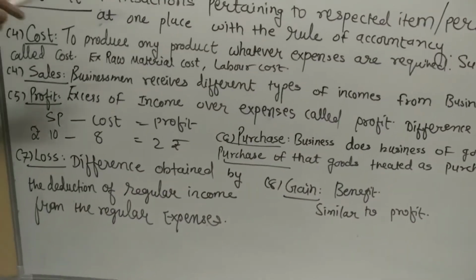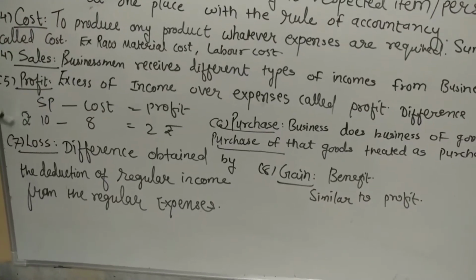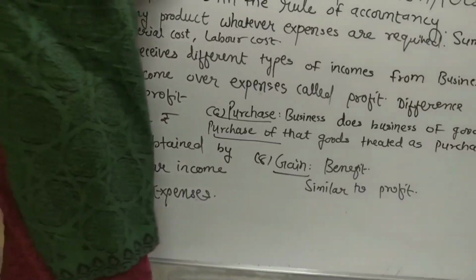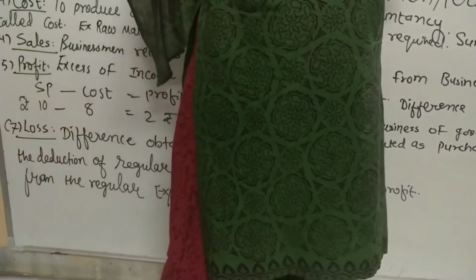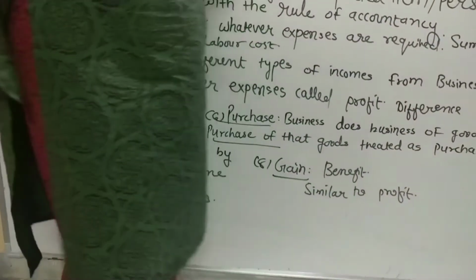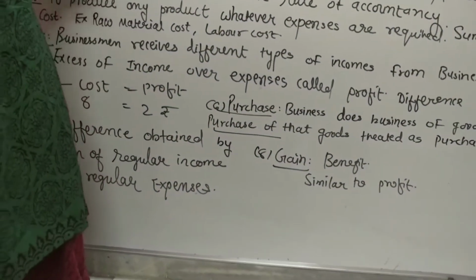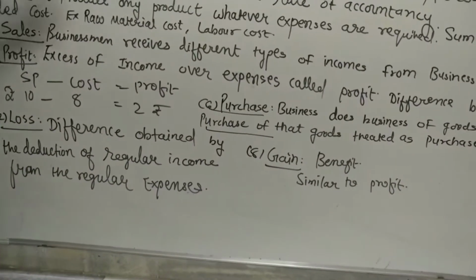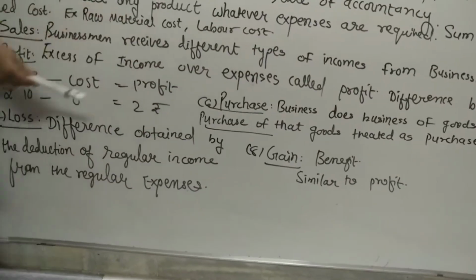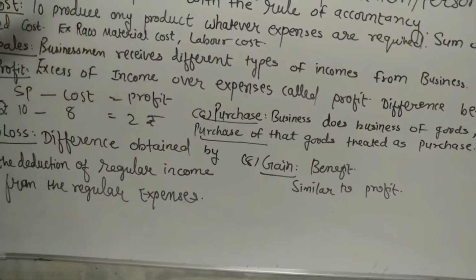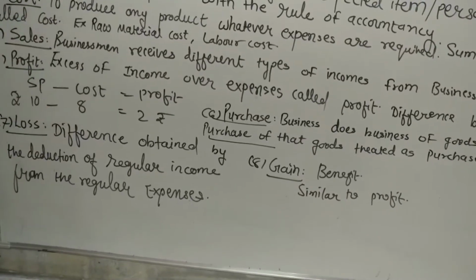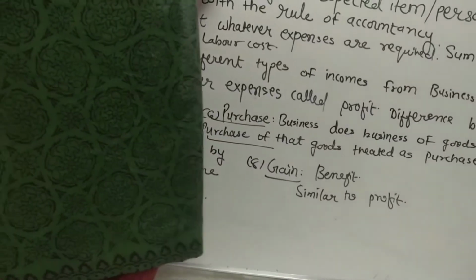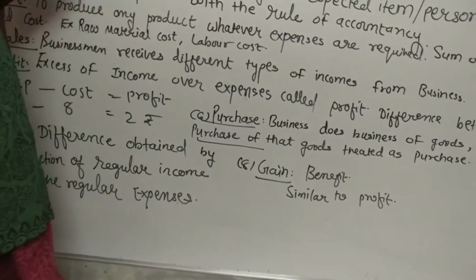Next one. Then after we can see the word is loss. Are you aware about the word loss? For example, when I was, madam, I am having 100 rupees note in my pocket. When I was coming to school, it lost somewhere, right? So that is loss. जिससे आपको कोई benefit मिलता नहीं है. For example, the difference obtained by the deduction of regular income from the regular expenses. आपका जितना भी expenses है उसमें से अगर आप income को minus कर देते हो, जो भी difference मिलता है, that is called as loss.